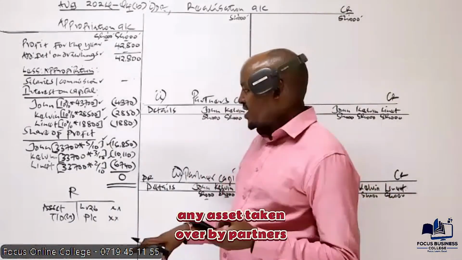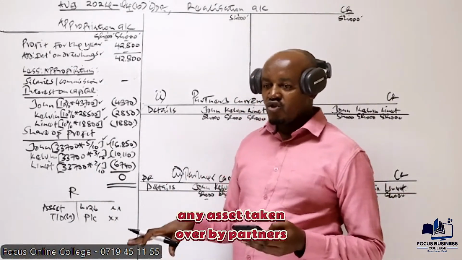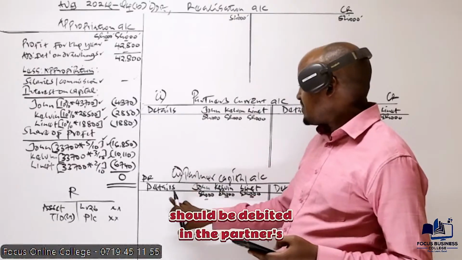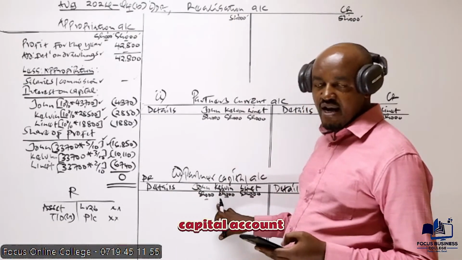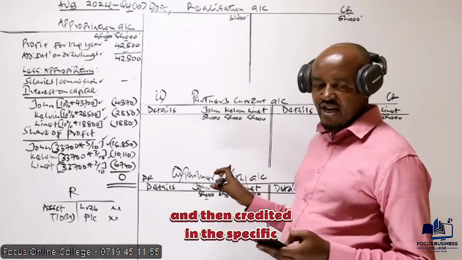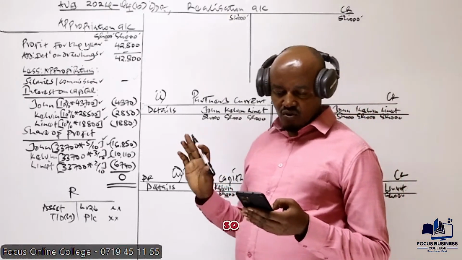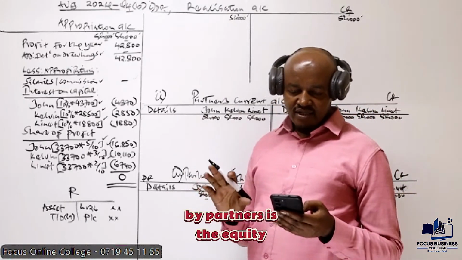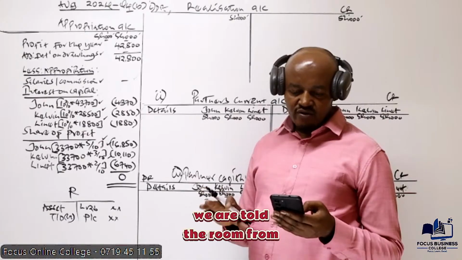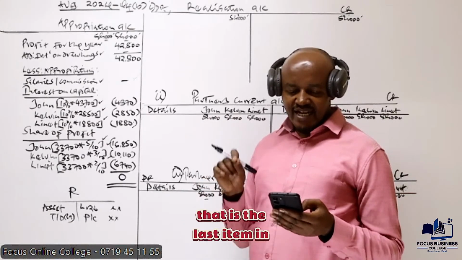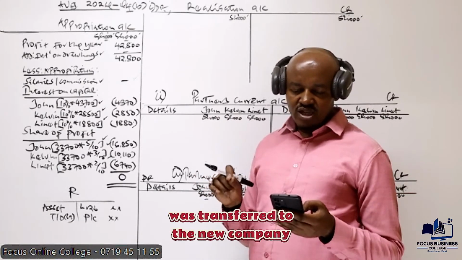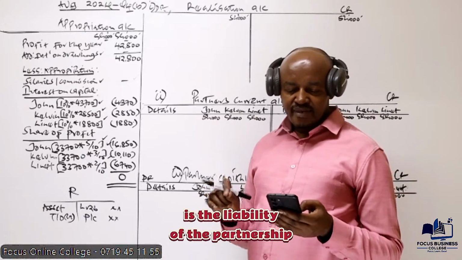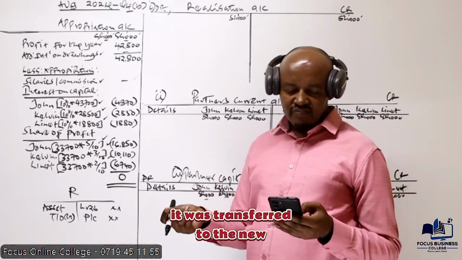Remember, you have said any asset taken over by partners should be debited in the partners' capital account, and then credited in the specific asset account. So one of the assets taken over by partners is the equity investment. Number 3, we are told the loan from partner Kelvin. That is the last item in the trial balance, was transferred to the new company. It is a liability of the partnership, it was transferred to the new company.